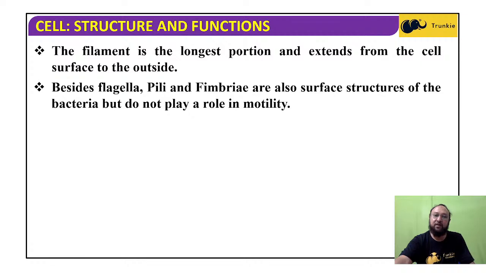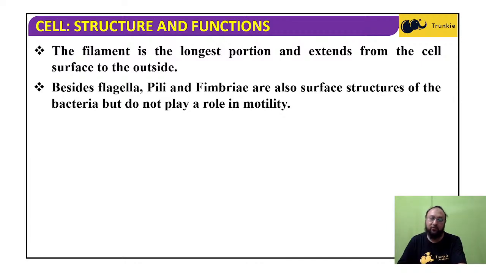Besides flagella, pili and fimbriae are also surface structures of bacteria, but they do not play a role in motility. Apart from the flagella, there are certain other filamentous structures found on the surface of bacteria, called pili or fimbriae.